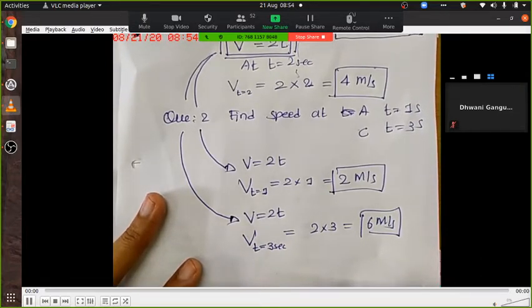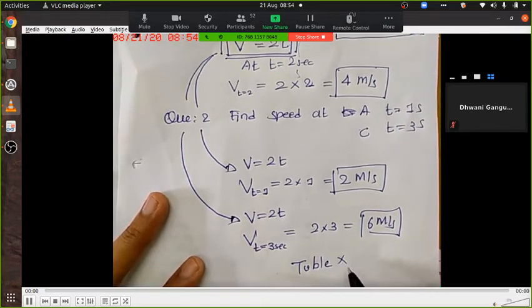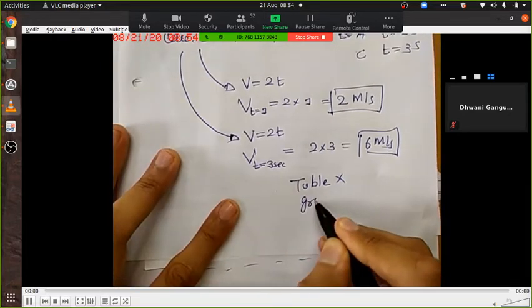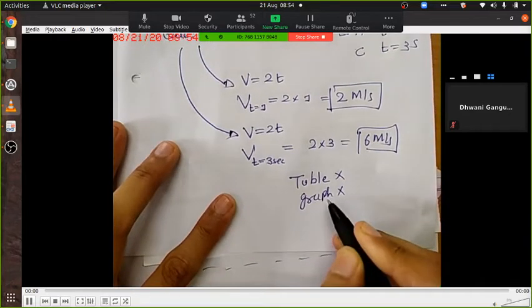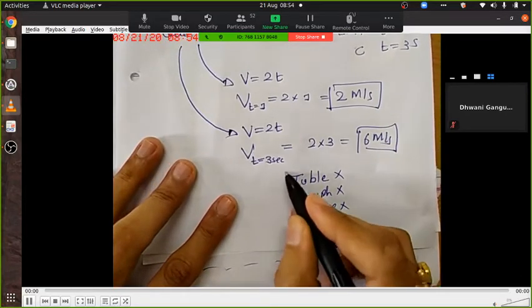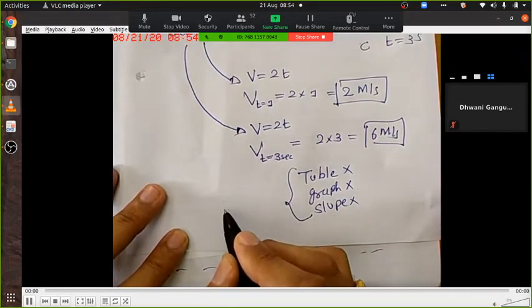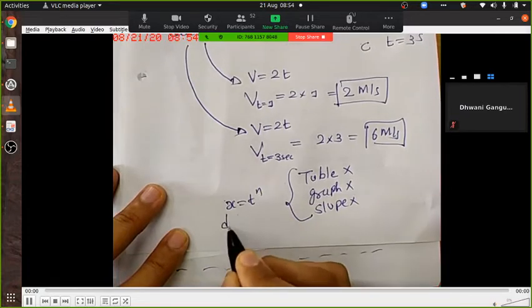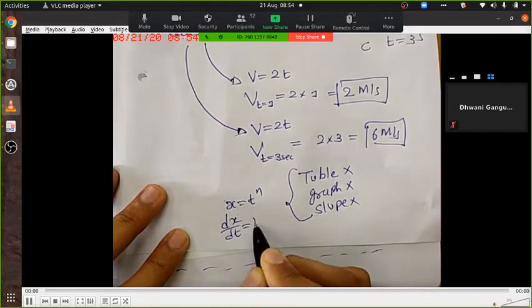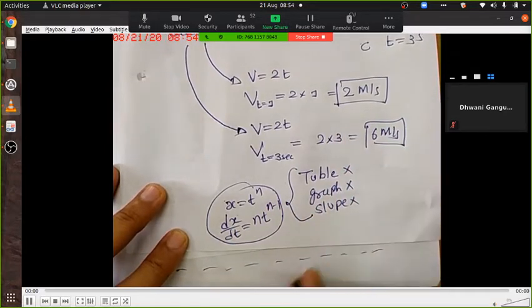Right? Now here you are getting rid of the table. No need to prepare a graph. No need to find slope. All these tasks can be single-handedly managed by this formula. If x equal to t raised to n, dx by dt equal to n t^(n-1). If this comes, then there is no need for all this hassle.